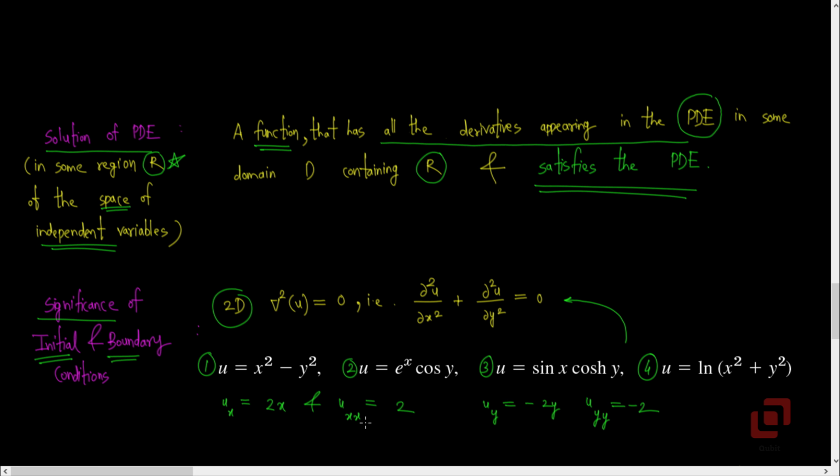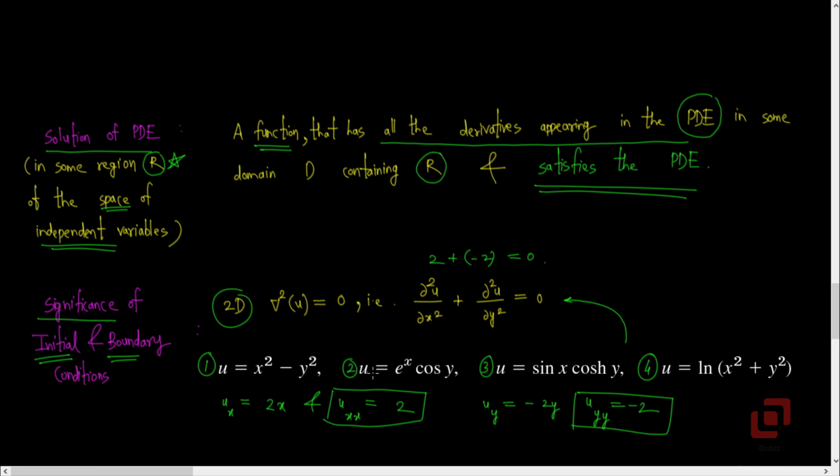So the addition of uxx and uyy will be 2 plus minus 2, that is 0. So we have verified that the first function is a solution of the partial differential equation here. I am leaving the verification part for the second, third and the fourth functions to you.